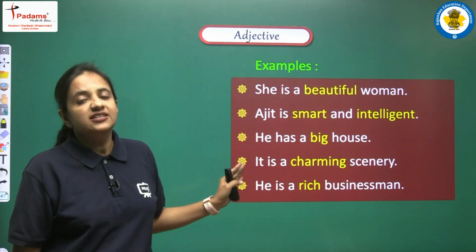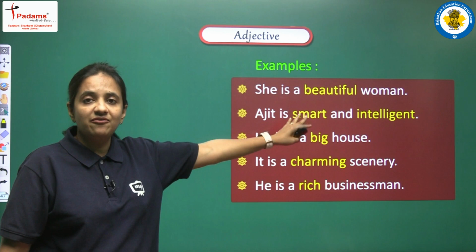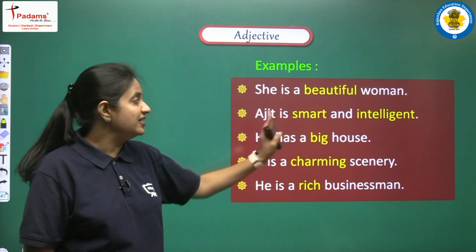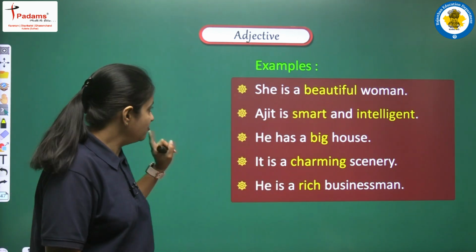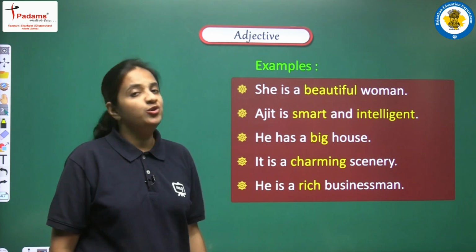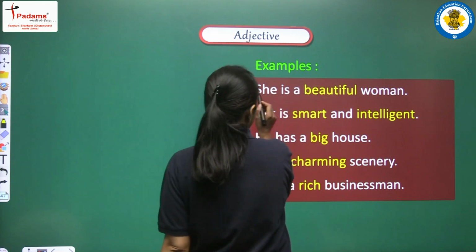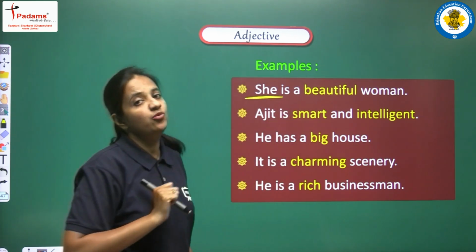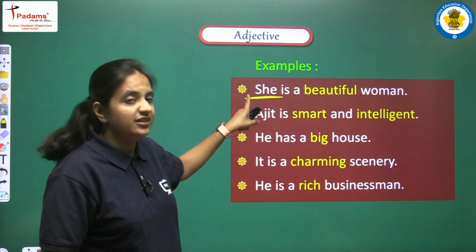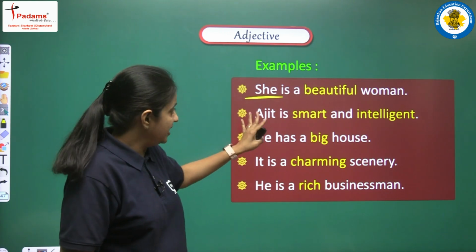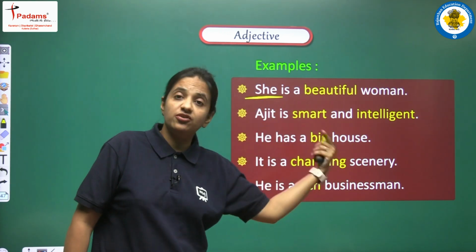Now let's see some of the sentences in which we are having the adjectives, in which we are having noun or pronoun. So let's see the first one. She is a beautiful woman. So now let's understand this sentence. So here we are talking about one girl, right? We are talking about she. So she, this is a pronoun, and we are saying that she is a beautiful woman.